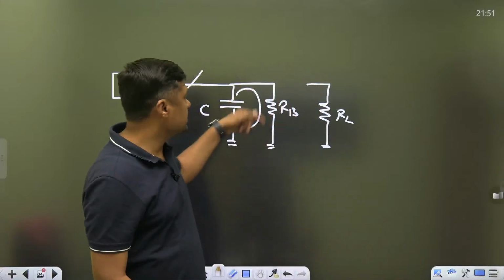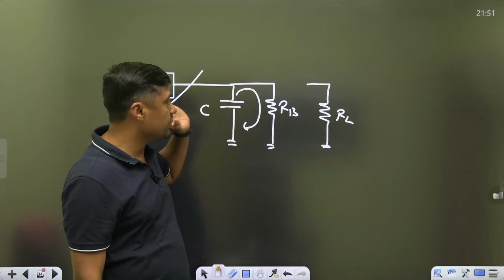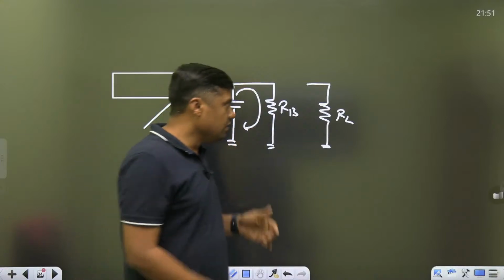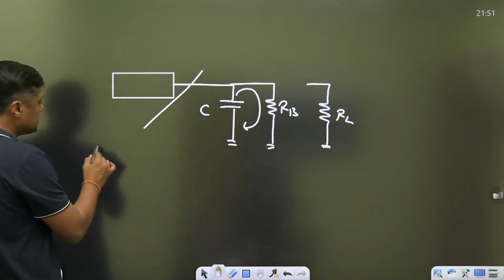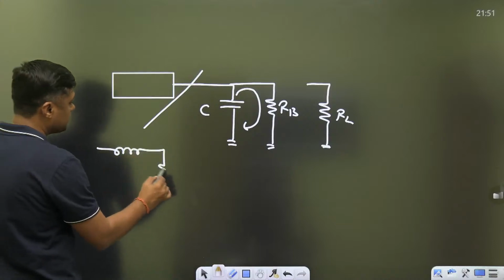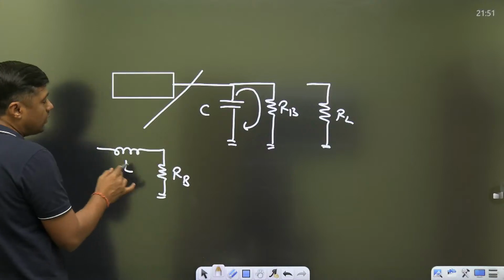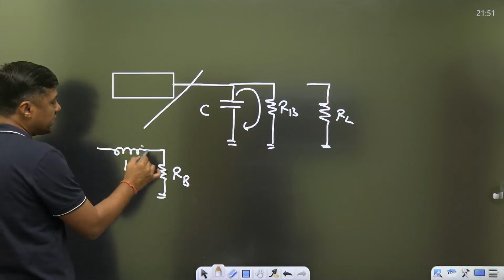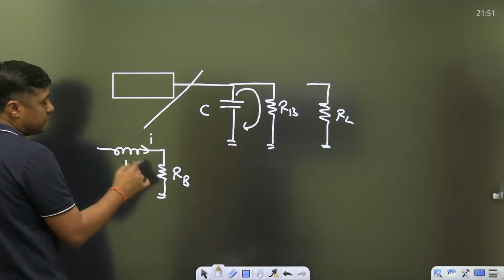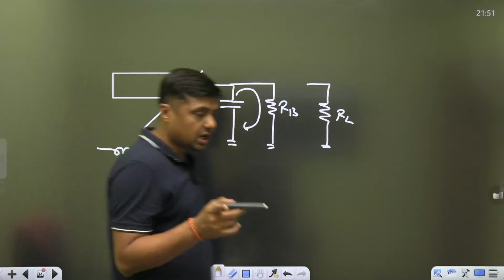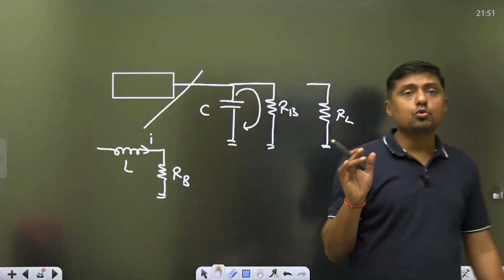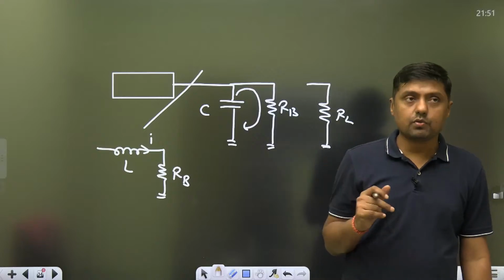So this is the bleeder resistance. The capacitor will discharge through the RB, first thing. Second thing, when the bleeder resistor is connected with the inductor, then for its smooth functioning, for a smooth current through the inductor, RB is required. So first to discharge the capacitor, second for smooth current through the inductor, RB is required.